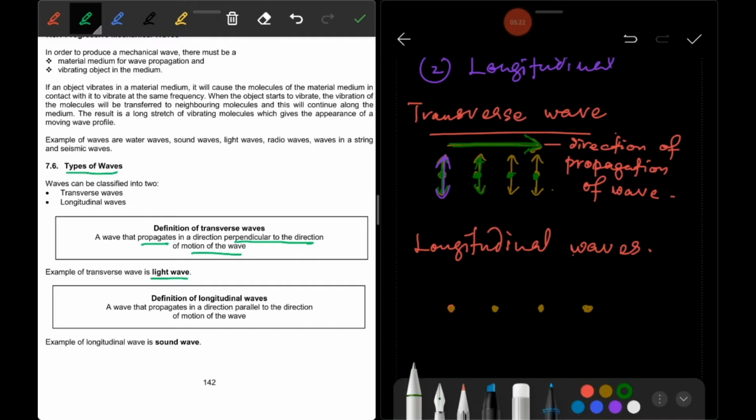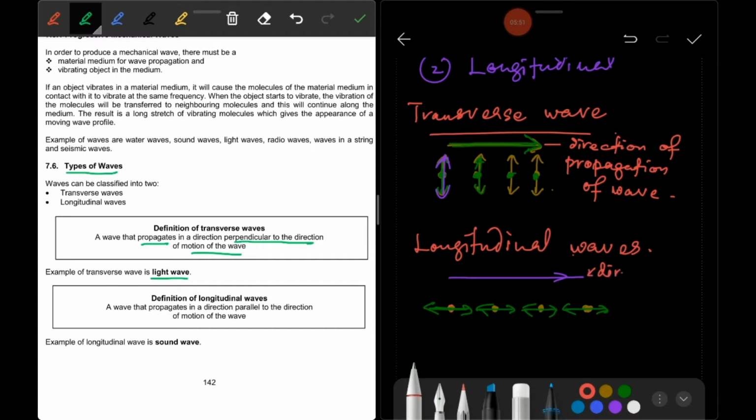The vibration of the particle is left to right, left to right. This is the vibration of the particle. For example, this one is the direction of propagation of wave.